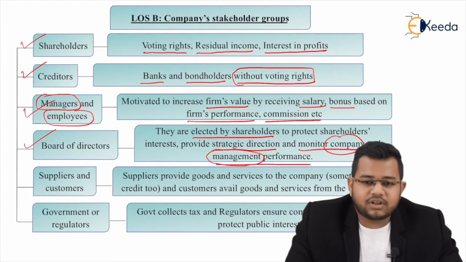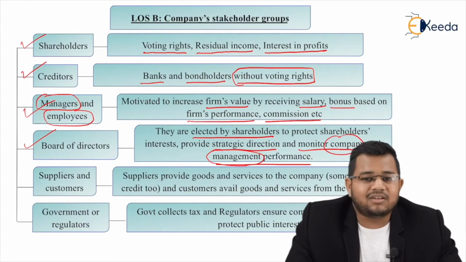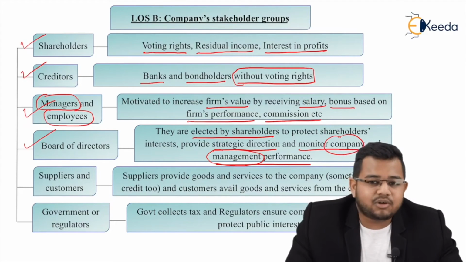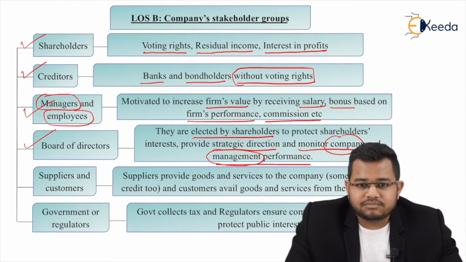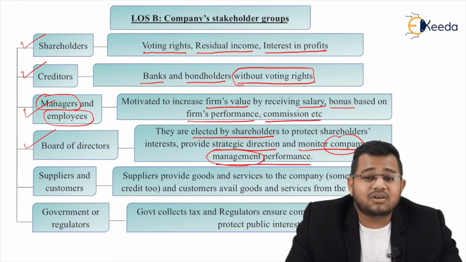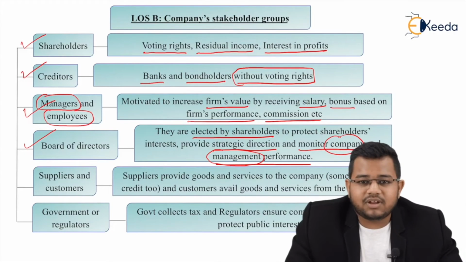Now, understand board of directors and management or board of directors and managers are quite different. Board of directors may or may not be related to your employees. For example, if there is an executive director, which means that person is an employee of the company. But if there is any non-executive director, we can say an external director, who is not an employee of the company. So I can say in the board of directors it is not necessary that those are your employees only, but management or managers are definitely your employees.